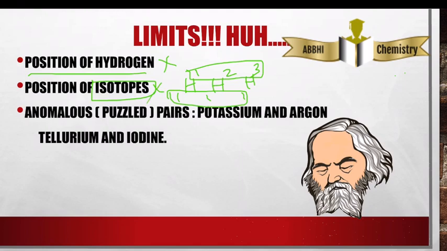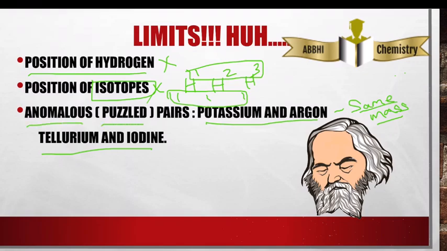Then the anomalous pairs: potassium and argon, and tellurium and iodine. Potassium and argon have approximately the same mass number, so it was very hard for him to arrange these pairs. Hence they are called anomalous.